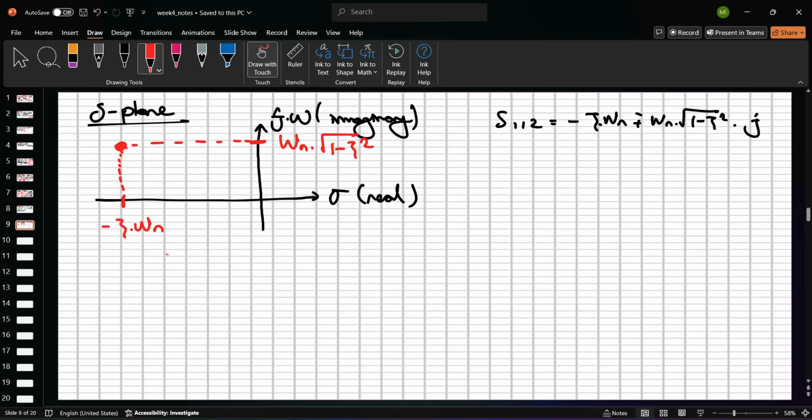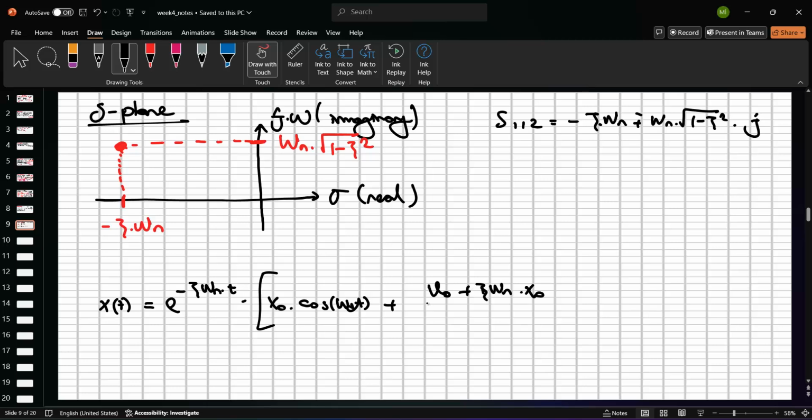If we have this condition, just see that our solution of this formula is equal to e to the power of minus zeta wn t times x0 cos wd t plus (v0 plus zeta wn x0) divided by wd, sin wd t. Okay?